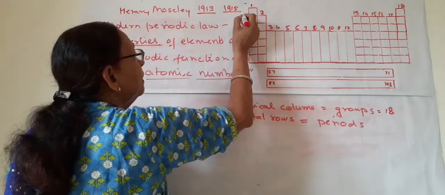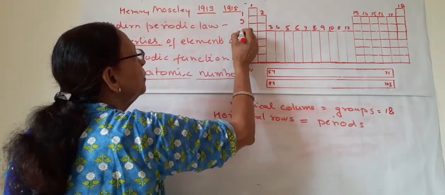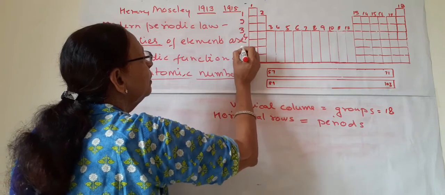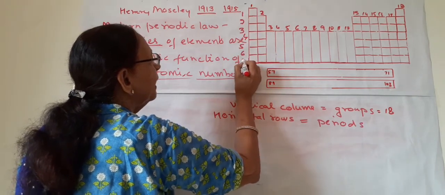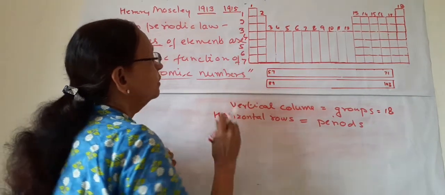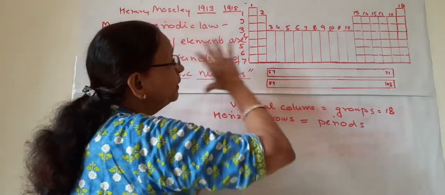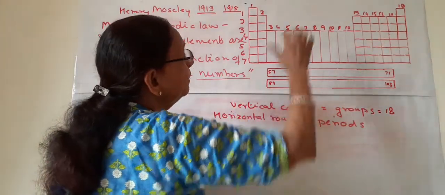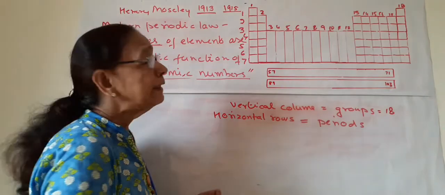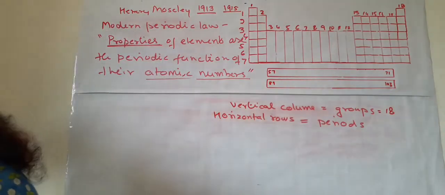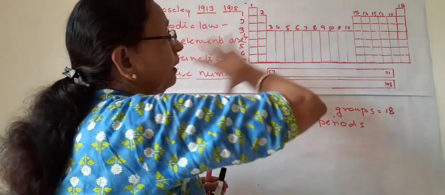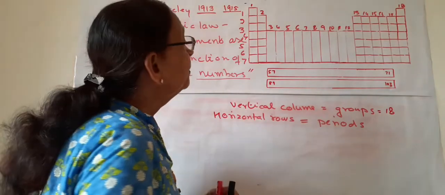And there are 1, 2, 3, 4, 5, 6 and 7 periods. So 7 periods are there and 18 groups are there, and elements are arranged in this framework of the periodic table.